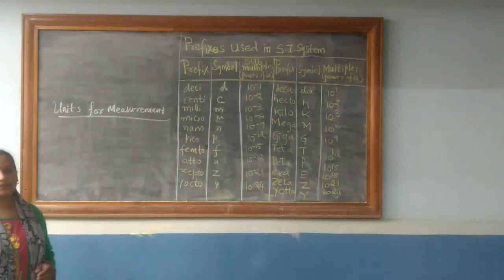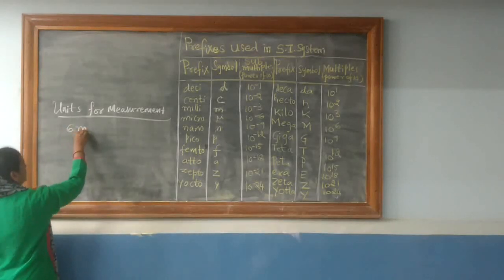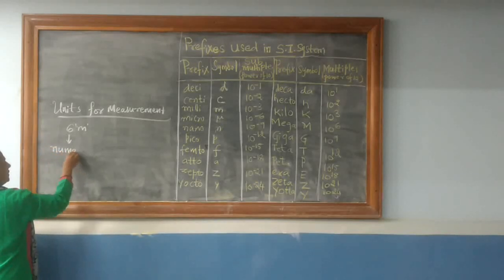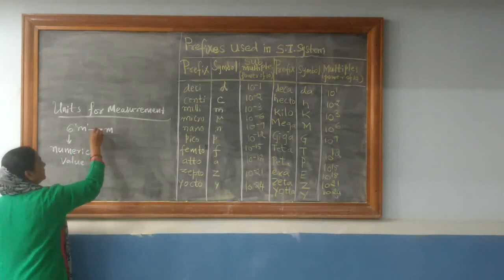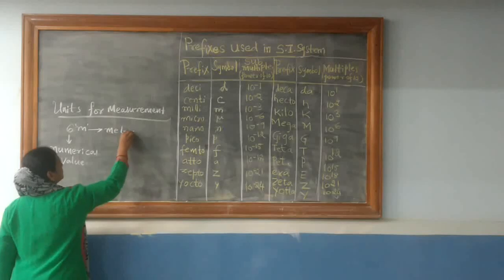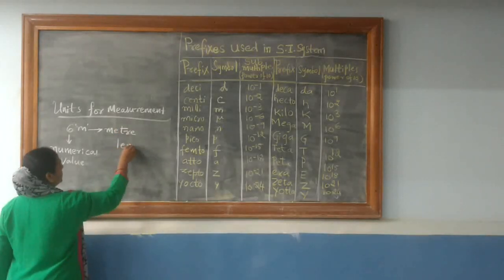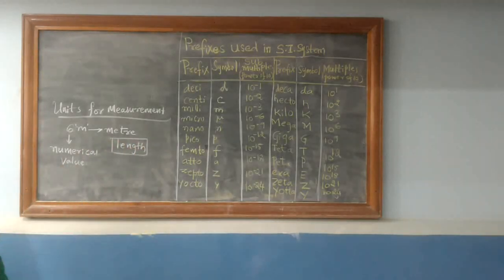For example, if I say the length of this room is 6 m, here 6 is the numerical value and m is the symbol for the unit meter, and this is the unit in which length is expressed. Therefore, we require units for measurement.